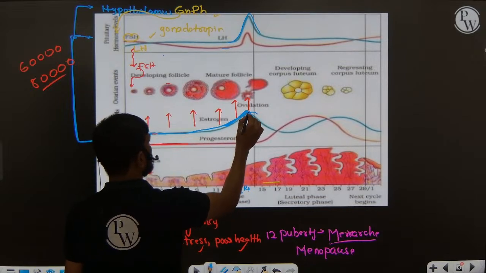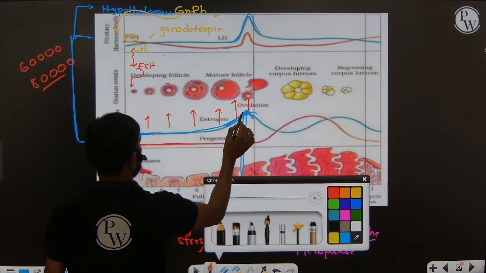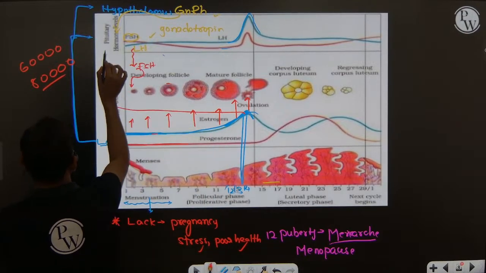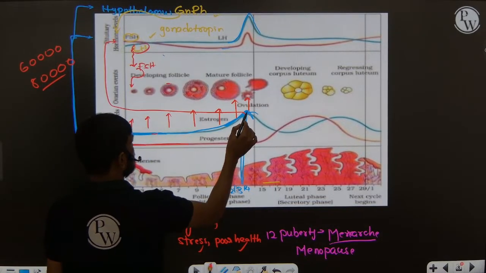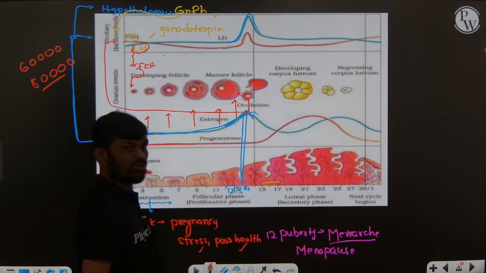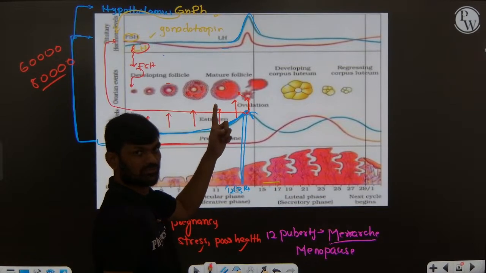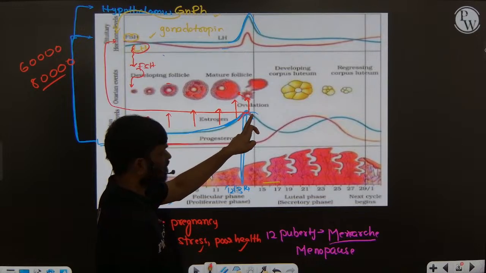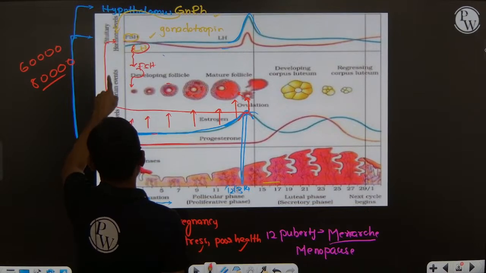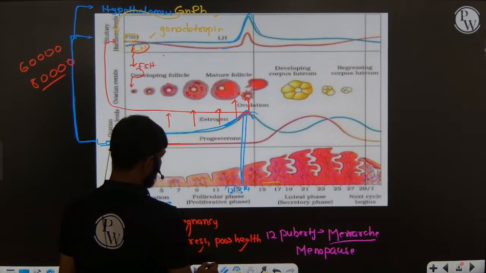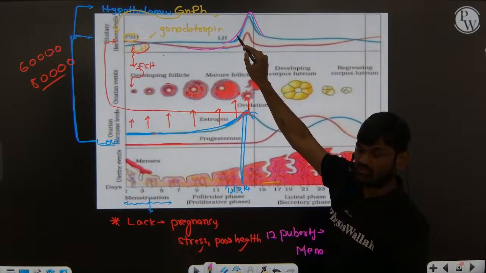The high concentration of estrogen is sending a signal to the anterior pituitary gland to release LH. And also it is sending a signal to the Graafian follicle, so the Graafian follicle matures. Maturation of the Graafian follicle is controlled by the estrogen. So now high concentration of estrogen stimulates maturation of the Graafian follicle and also stimulates the anterior pituitary gland. So now the anterior pituitary gland releases a high amount of LH hormone, right?